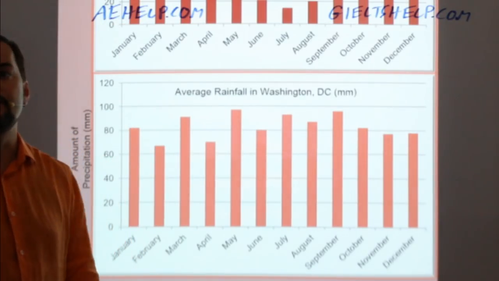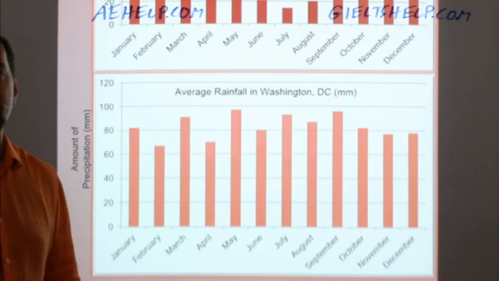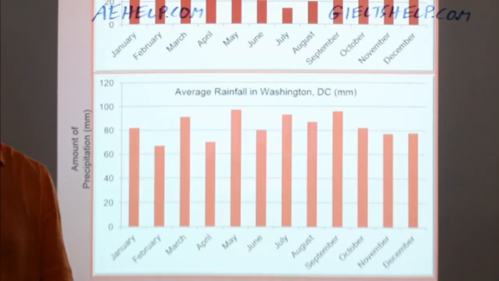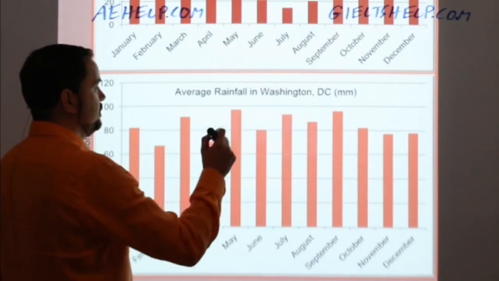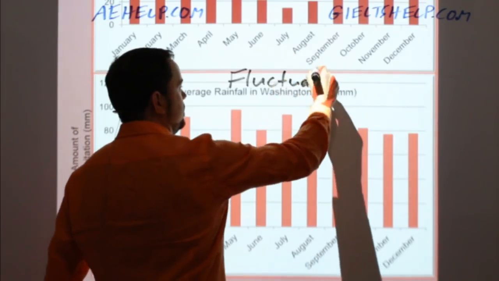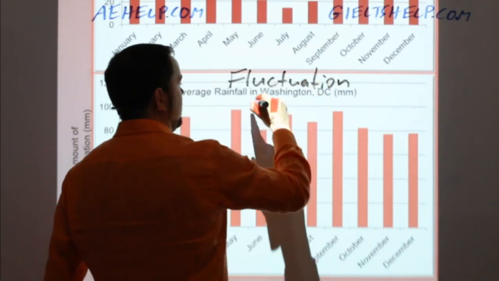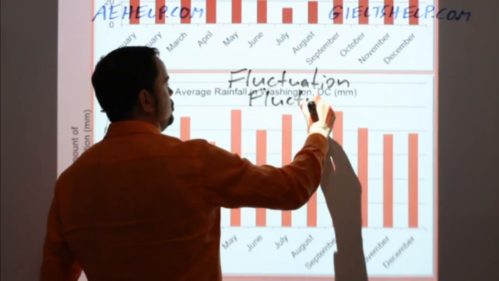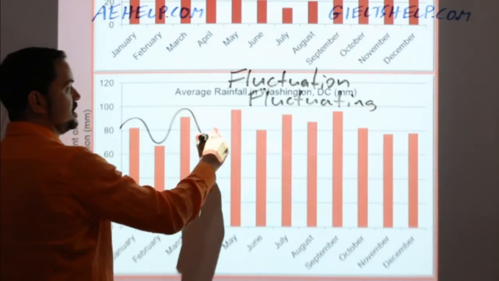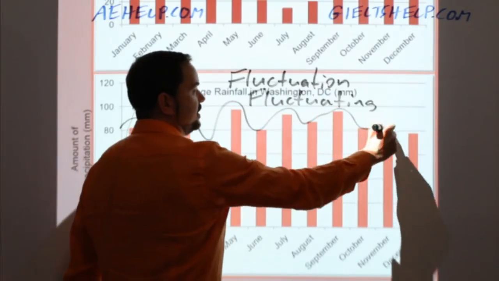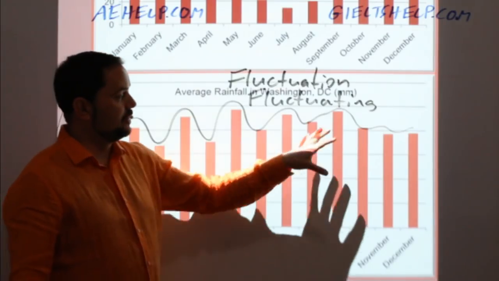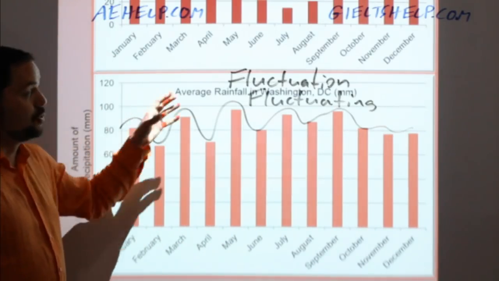You're absolutely right. It's fluctuating, okay? Zigzag pattern, Avtar Kumar, is okay, but the word fluctuating is better, all right? So for those of you that don't know, this is called fluctuation, and the verb is to fluctuate, so it's fluctuating. Okay, fluctuating basically means it moves up and down like this. If you draw a line at the top, you can see that wave pattern. So there's a fluctuation of precipitation throughout the year.